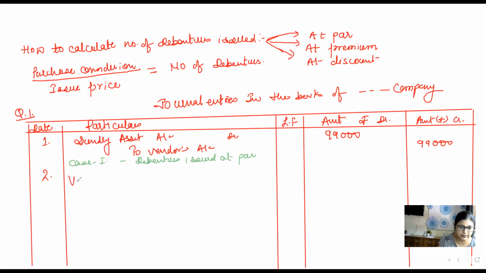So we will write vendor's account debit to 11% debentures, 99,000.